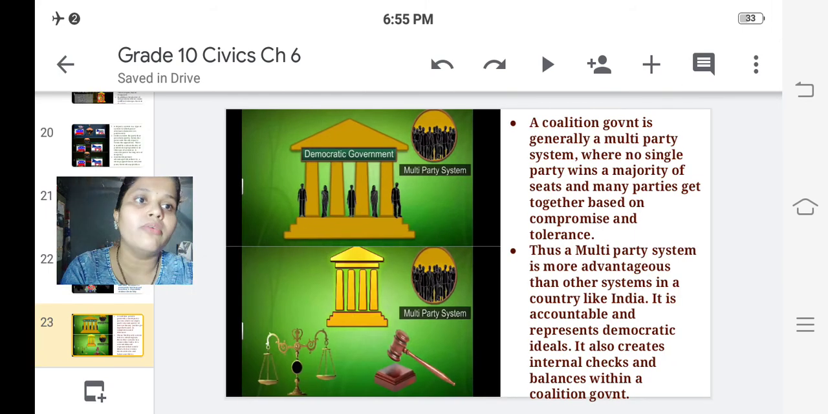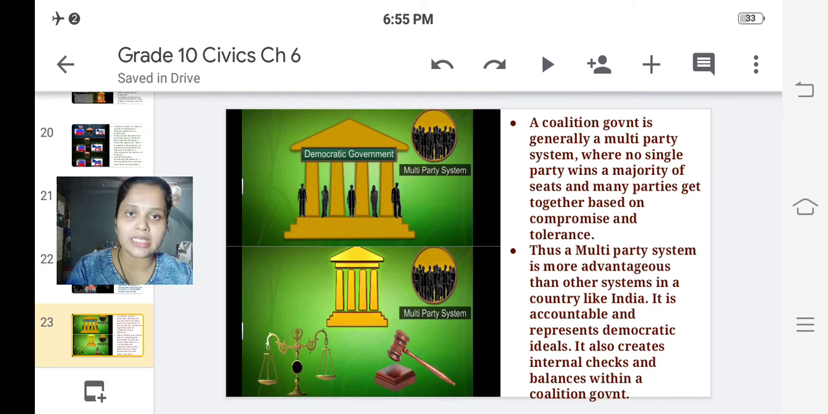A coalition government is generally a multi-party system where no single party wins a majority of seats and many parties get together based on compromise and tolerance. The best example of coalition government is the Maharashtra government, which is run by three parties coming together: Shiv Sena, NCP and INC. Thus, a multi-party system is more advantageous than other systems in a country like India. It is accountable and it represents democratic ideals. It also creates internal checks and balances within a coalition government.